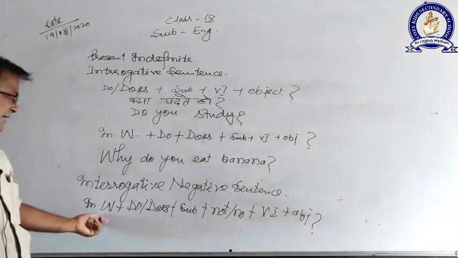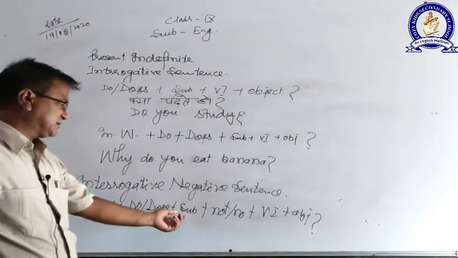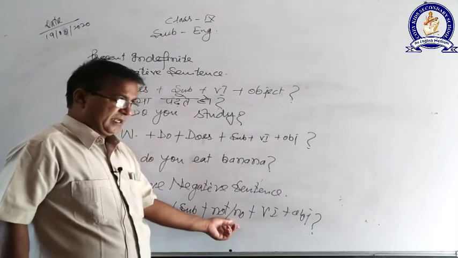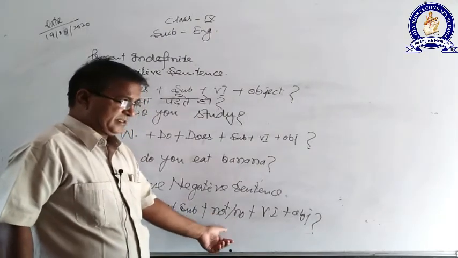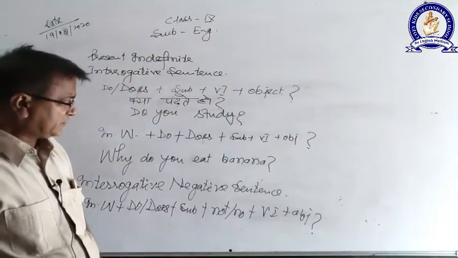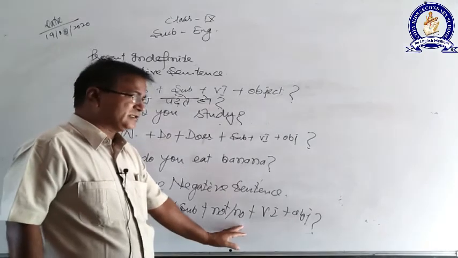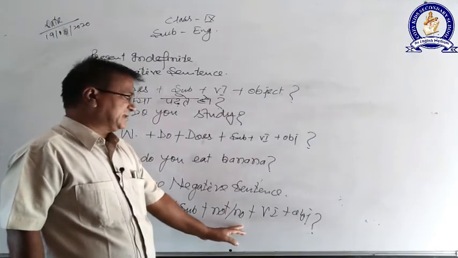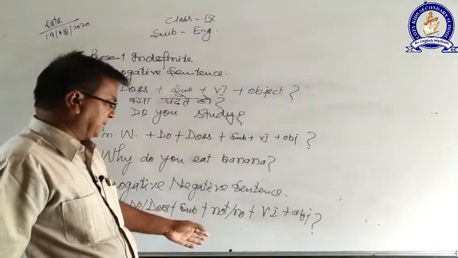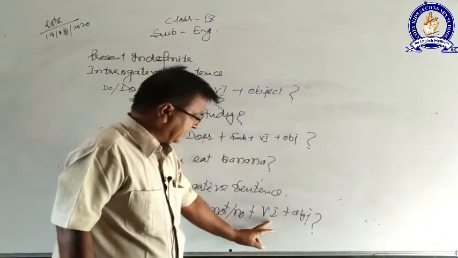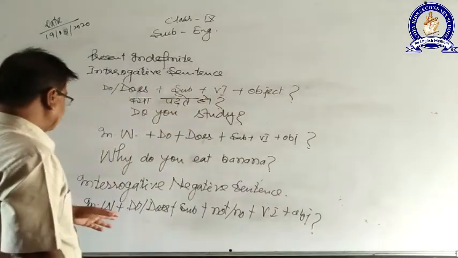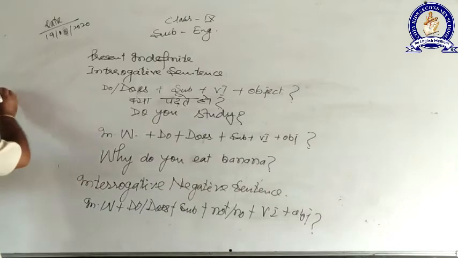Interrogative word, do or does, subject, not or no. It's very important that you must have proper knowledge of no and not. So many things are very basic. Your basics must be clear. Not is a negative word and no sometimes behaves like a negative sentence. So most of the time, more than 99%, not will be coming. And then verb first form and then object.